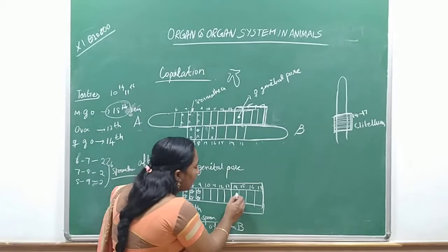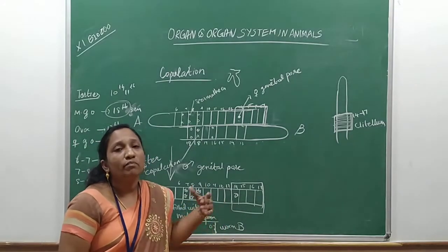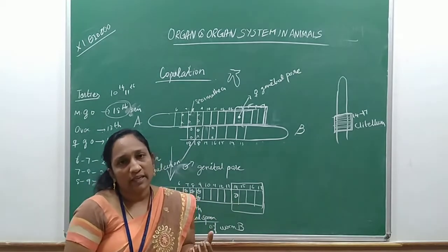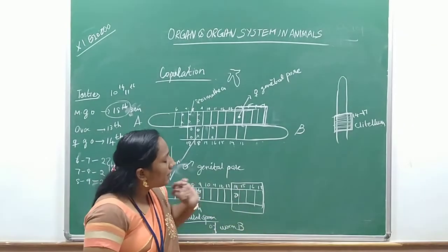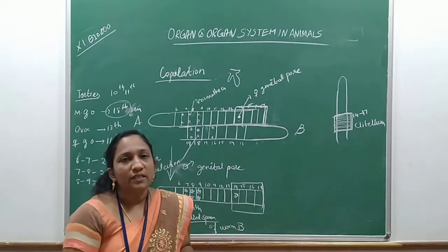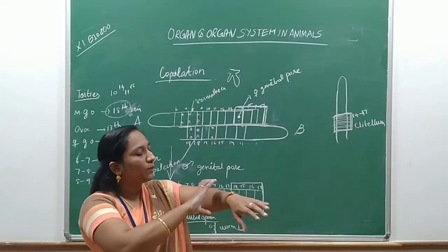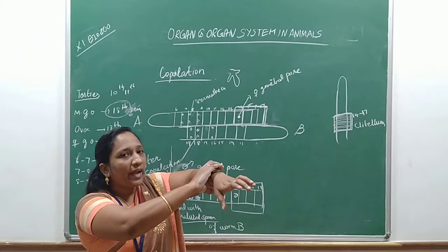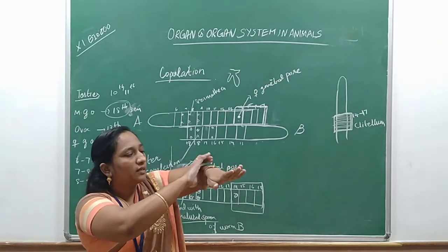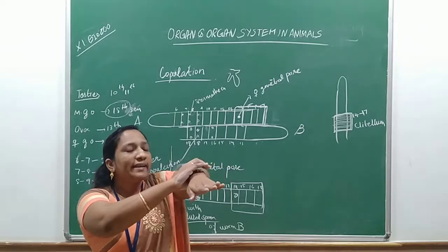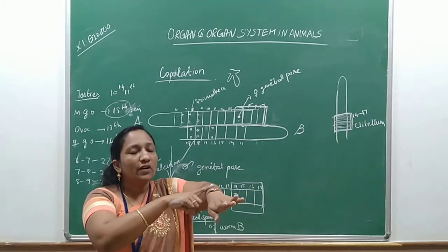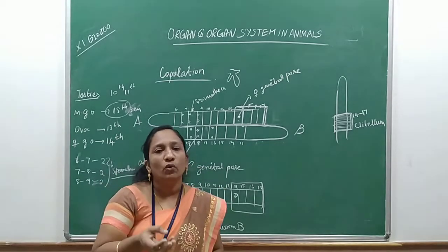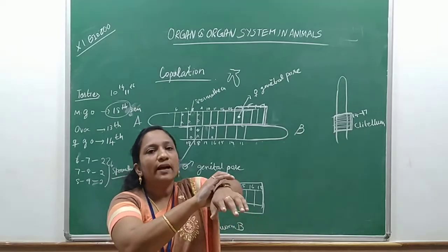Now, what happens? The clitellum. Now this earthworm starts to mature, and once it matures, it will start to release the ova. Here the clitellum acts as a vector. For example, suppose this is a clitellum, like this. It is located over the skin, the earthworm body surface. You can find a gap between the surface of the earthworm and the clitellum. That space is filled with fluid, a mucus substance.